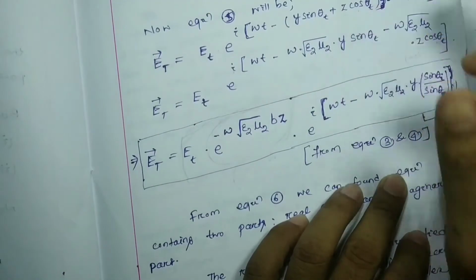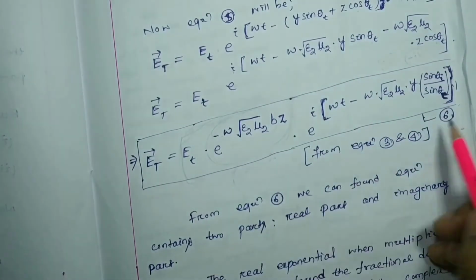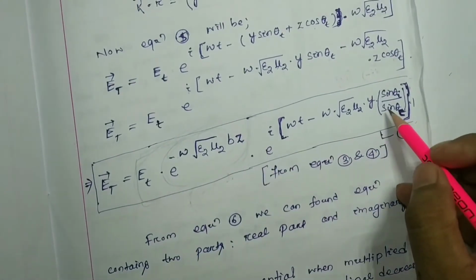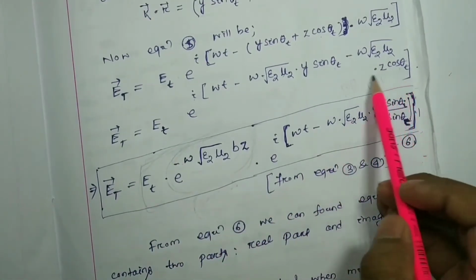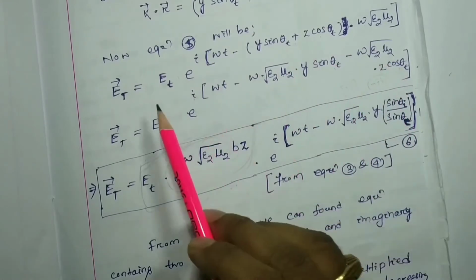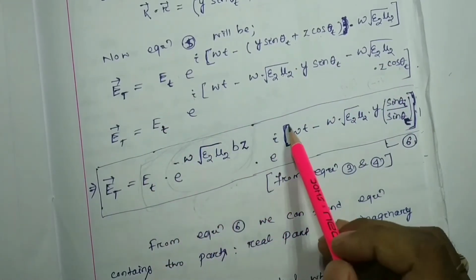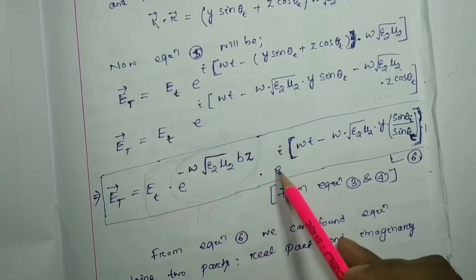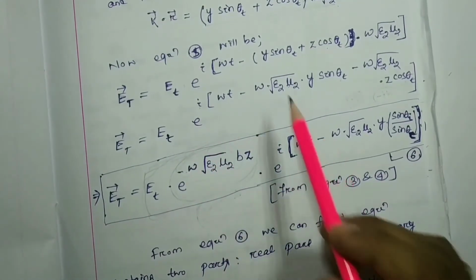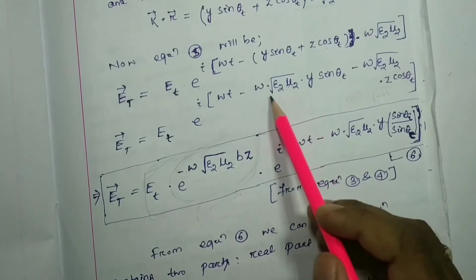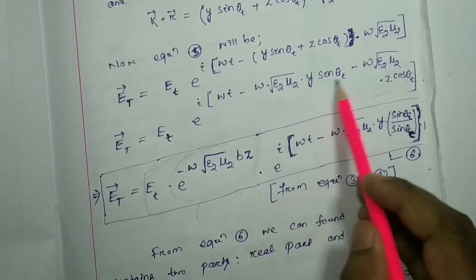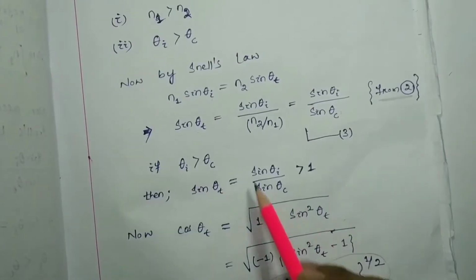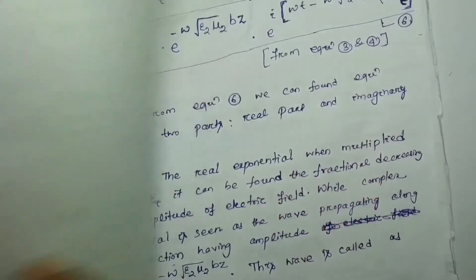Okay, so let this be your equation number 6. In equation number 6, another thing I have done is taking this factor outside of the square bracket; inside the square bracket we found e to the power i omega t minus omega epsilon 2 mu 2 root over into y into sin theta t. Sin theta t can also be written as sin theta i by sin theta c.